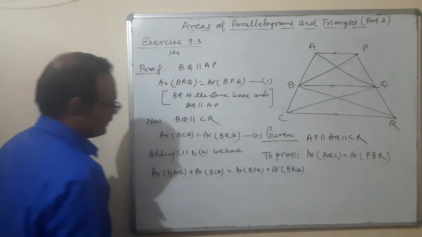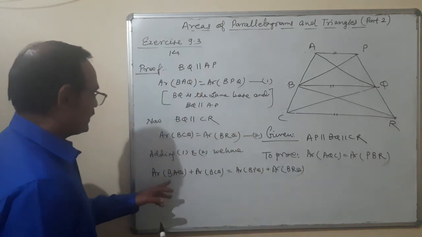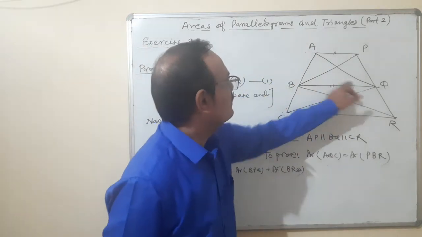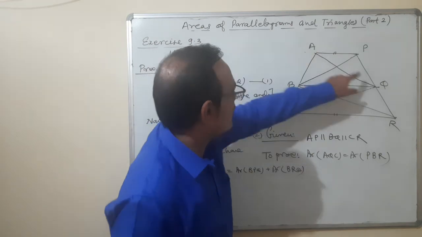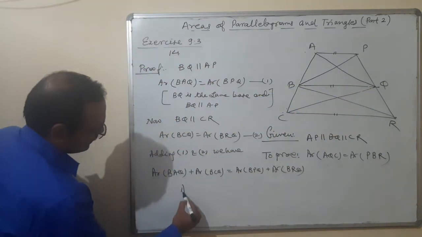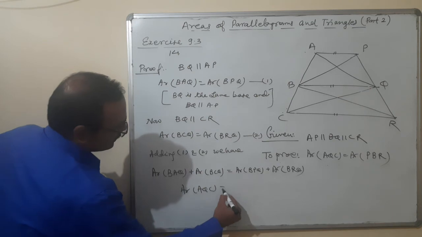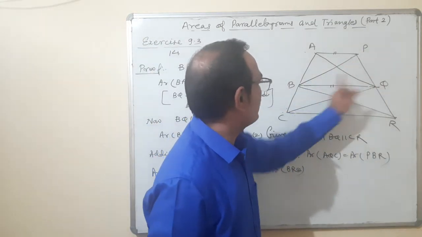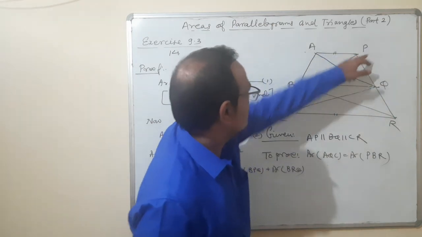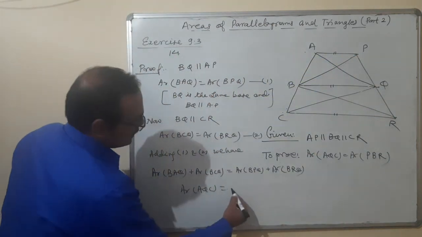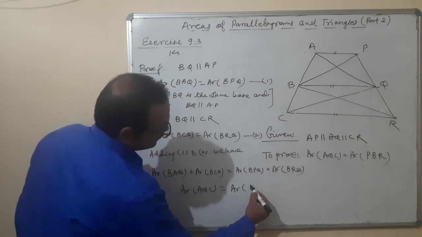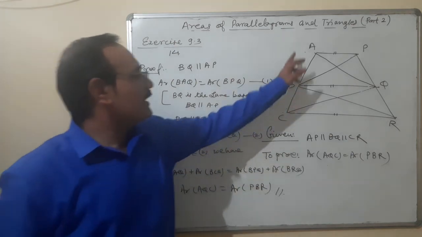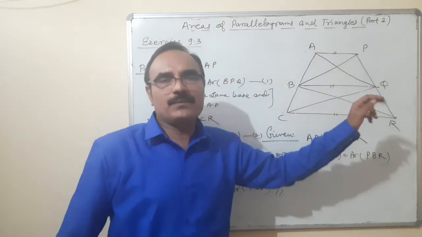Now see the diagram and look at how the areas add. BAQ and BCQ, when we add them, give area of AQC. And BPQ and BRQ, this plus this, give area of PBR. So the area of AQC is equal to the area of PBR.